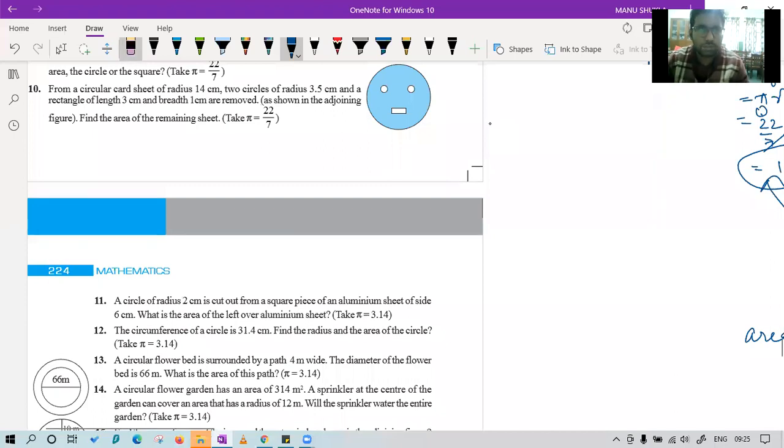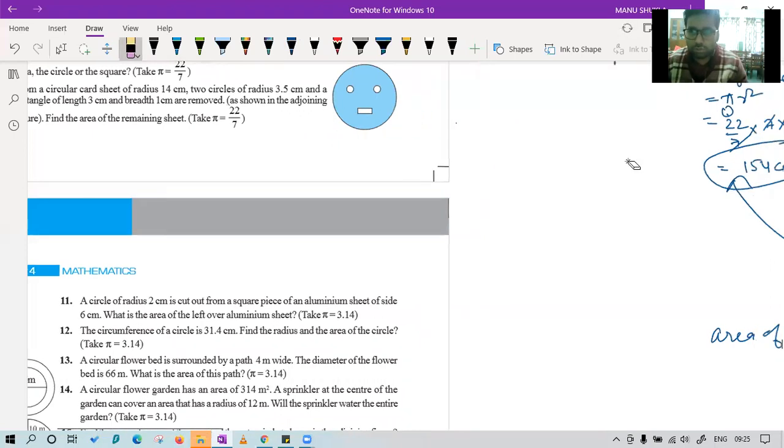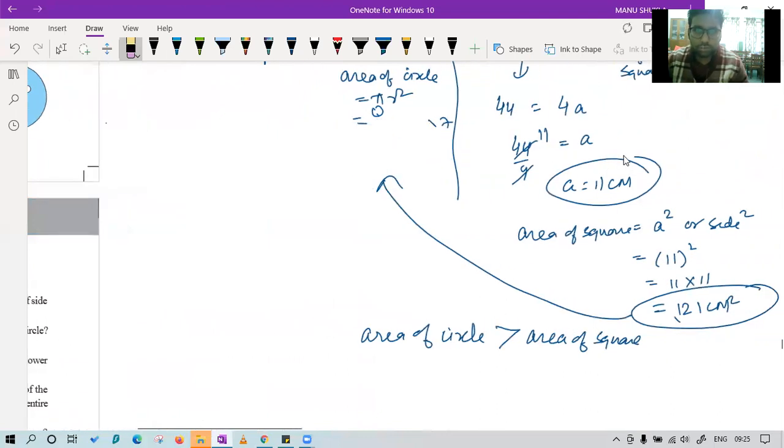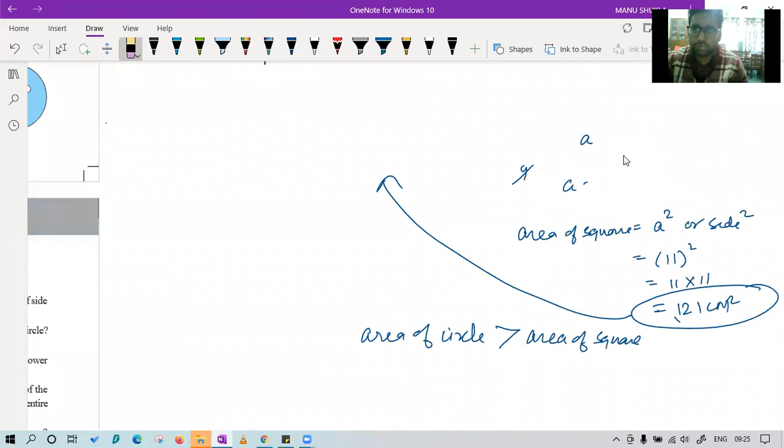First, let me erase this, or it will cause a problem for us. Just one second. It is done. This erasing part is quite problematic.